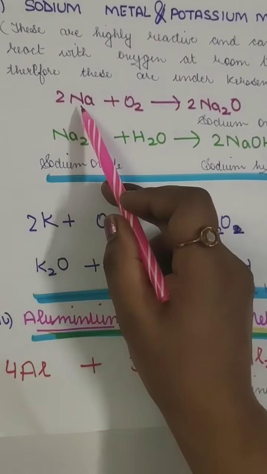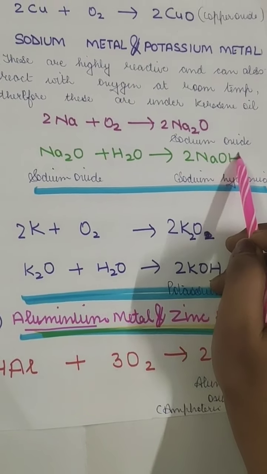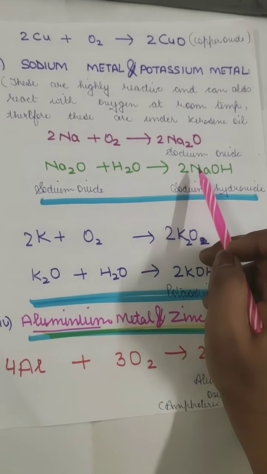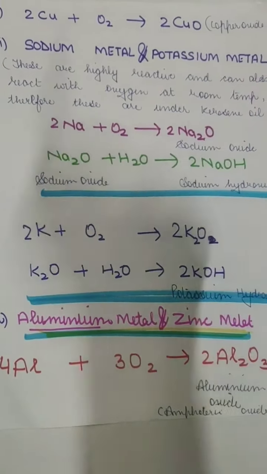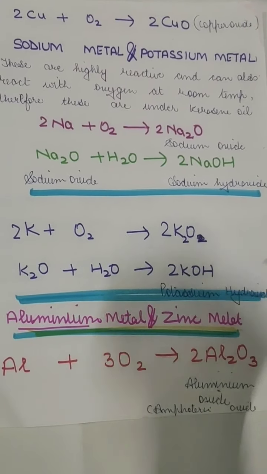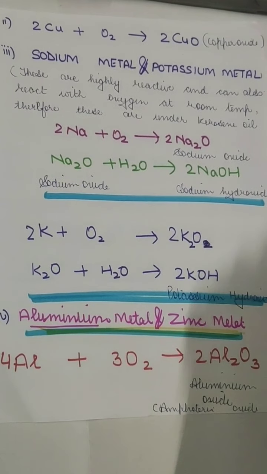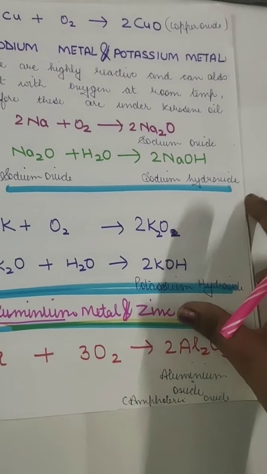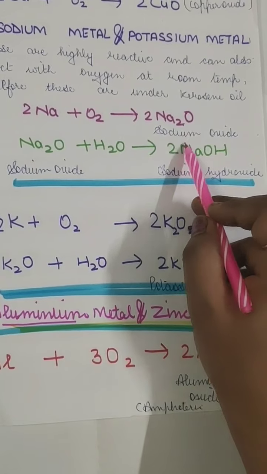Okay, so here is the reaction: 2Na plus O2 gives Na2O, that is sodium oxide. Please, you have to learn all these reactions which are given in your book and which I am mentioning here. You have to remember that sodium metal and potassium metal are very highly reactive, so they can react with oxygen and with water. That is why they are kept under kerosene oil. They can react with oxygen even at room temperature, when the temperature is not very high.